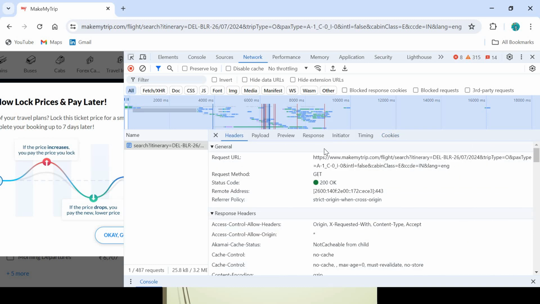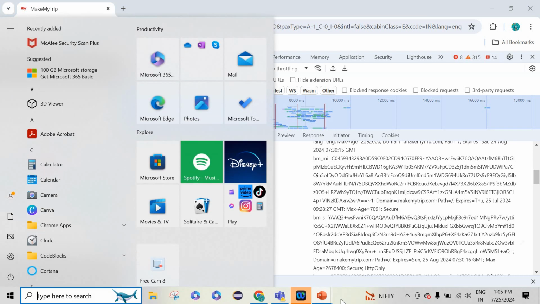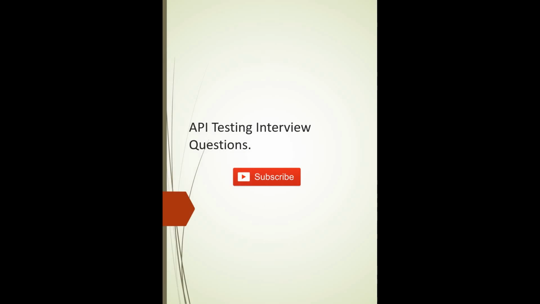So this is how the APIs look. This is your request URL, request method, status code, and then your response header. Everything should be there, your policy origin, everything will be going. This is how your API looks. This is a very basic question: if you are not familiar with the API, this is how you can see the APIs and learn about them.